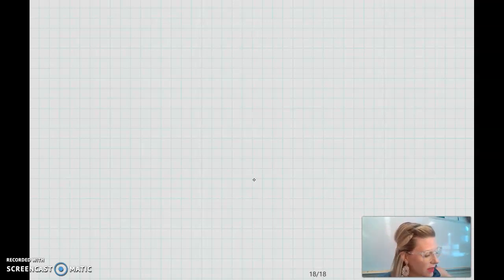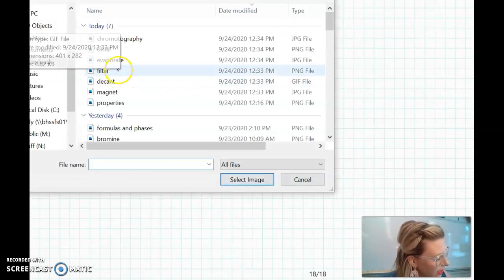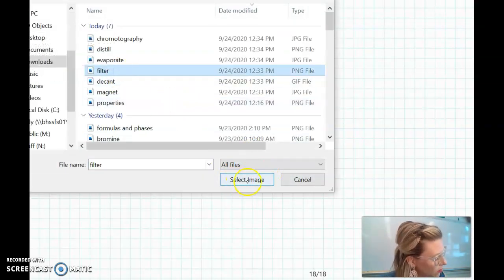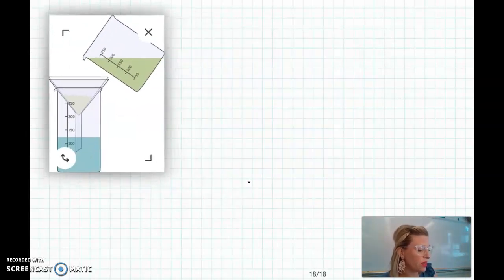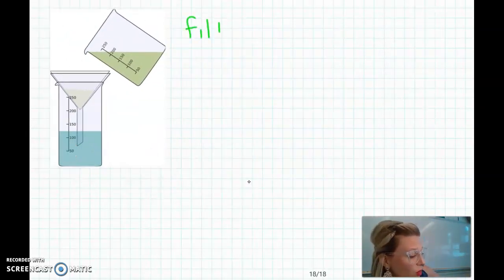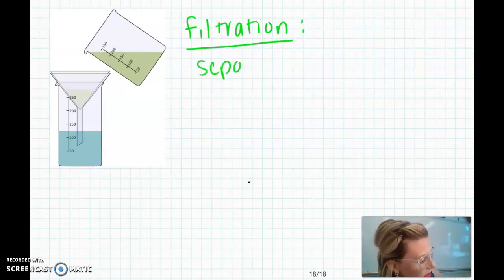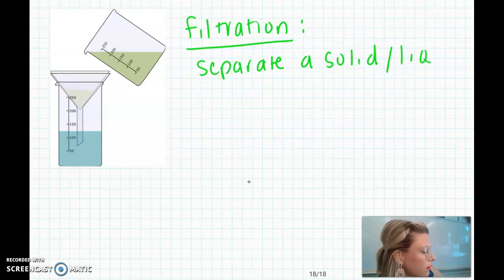Okay, and the next one that I want to talk to you about today is filtration. Now, your parents probably use filters at home. I know I use one every morning for coffee. So filtration is probably one of the most common techniques used for separation in chemistry, and it's used to separate a solid from a liquid.